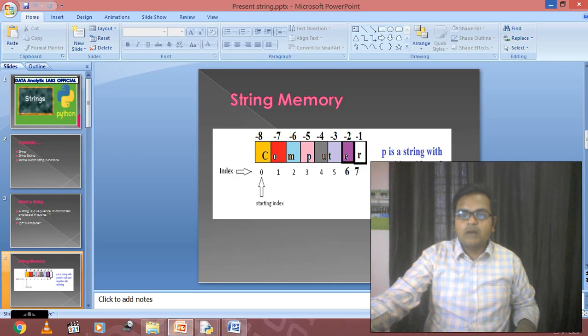So student, this is the way we are going to use this particular string as a memory, and how we can define 0 to 7 positive indexing. We can also do negative indexing. If we have to access any value of any variable, we can define it by P of the respective index. If I have to check u, either I should write P of 4 or I should write P of -4. It will print u on the screen. I think this one is clear to you all. So this is all about the string as a memory, students. We define string as a memory in this way.